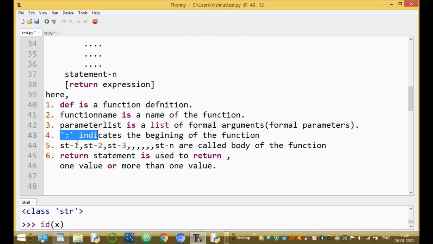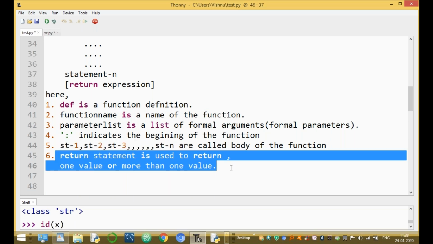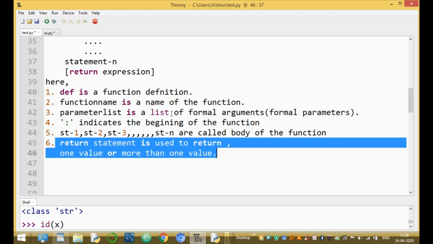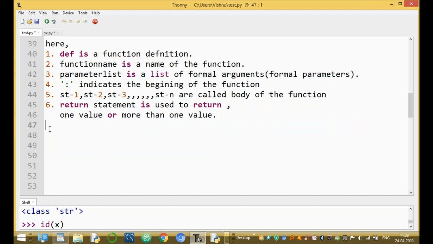It indicates the beginning of the function, the executable statements, and the return statement, which returns the body. A function can return one value, more than one value, or no values at all. And how to return a value? A simple example program.